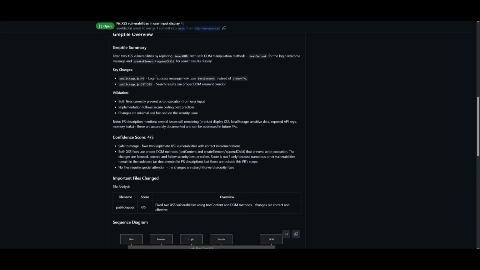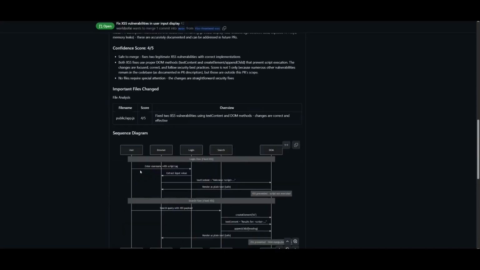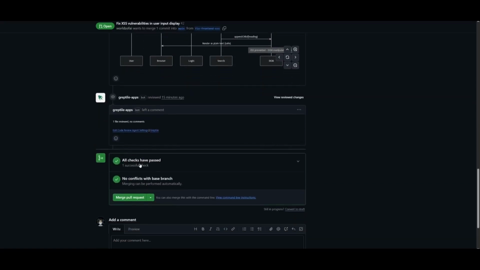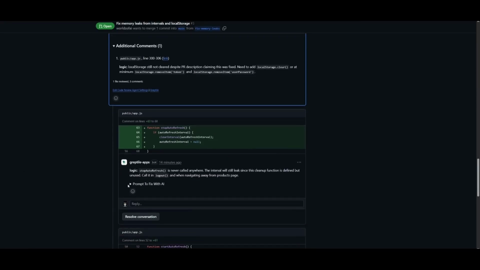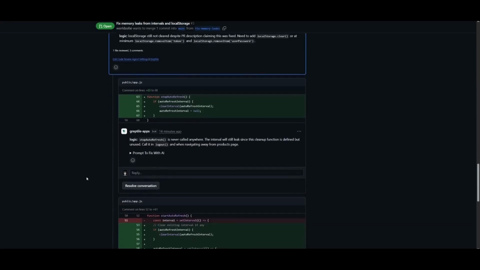And it also does the same structure where it gives the confidence score of the fix, the files it changed, and the sequence diagram. This is where you can then have it so that all of these small issues could be resolved with this autonomous AI agent, and then you can merge these PRs so that you can have a full-on functional repo that others can access, or for just your own particular use case.